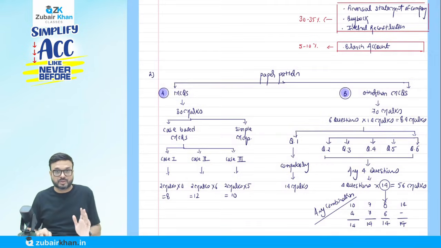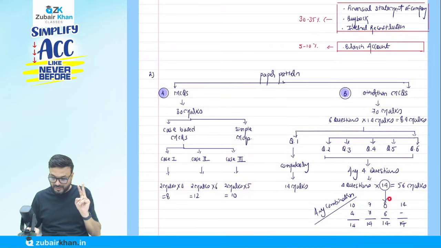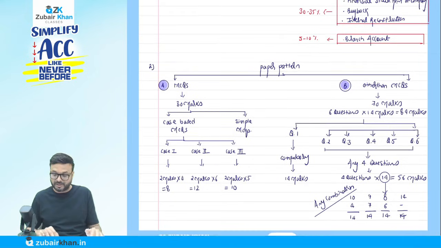They will generally ask you the accounting standard questions here. Out of the remaining 5 questions, you have to solve any 4 questions. It can be any combination, 14 marks each, but it can be any combination: 10 and 4, 7 and 7, 8 and 6, 14 marks, any combination it might be.